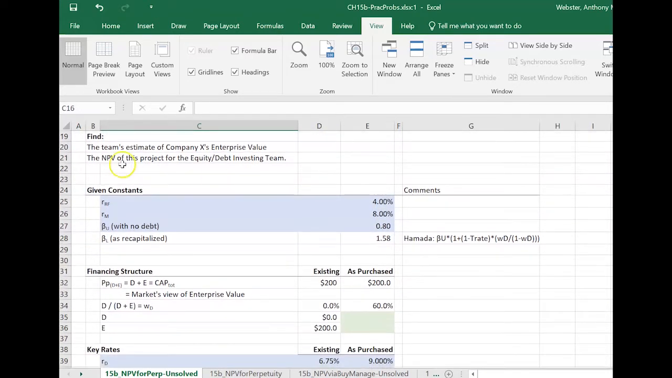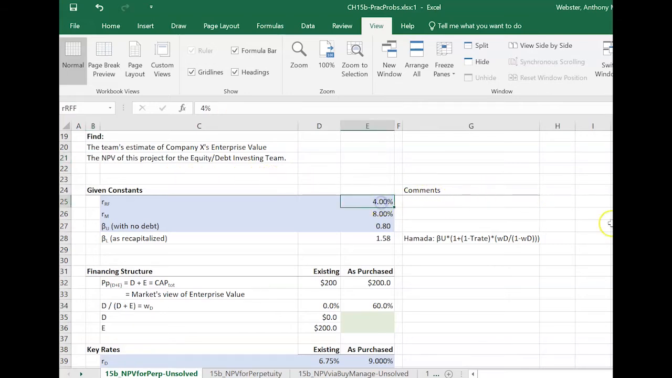So what we want to find here is the team's estimate of Company X's enterprise value, right? That's going to be separate from the market's estimate. And we're going to look at the NPV of the project for the entire team and see if it's a good project for the team.